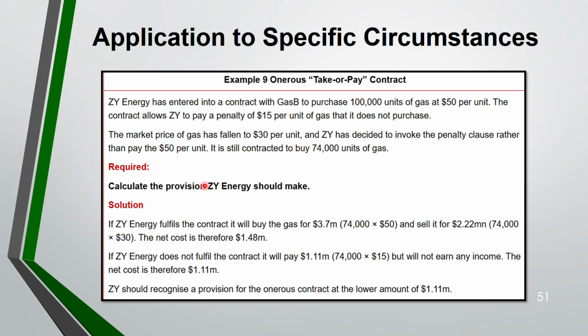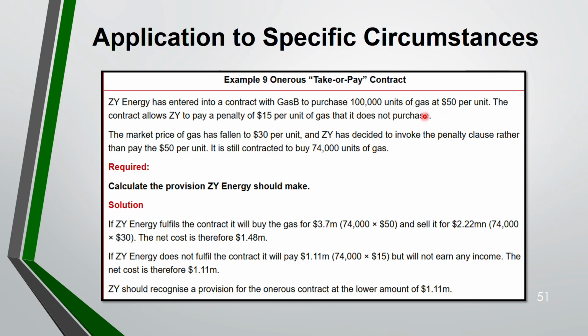Okay. First, you have to understand what is the cost to fulfill the contract if they buy the gas. So they have the contract to buy 74,000 units at 50. So they will go 74,000 into 50. That is 3.7 million. And they will sell it for what? Again 74,000 into 30. See, they told that ZY has decided to invoke the penalty clause rather than pay 50. That means they are going to sell it.